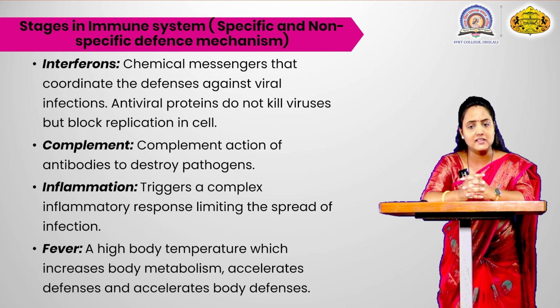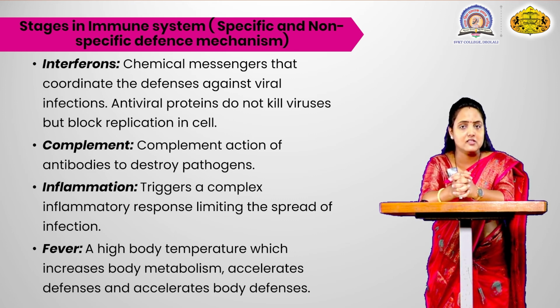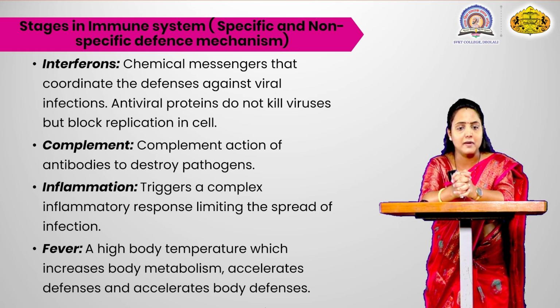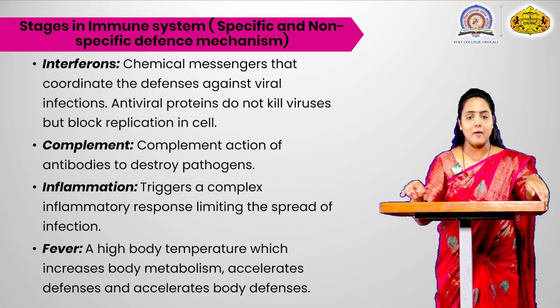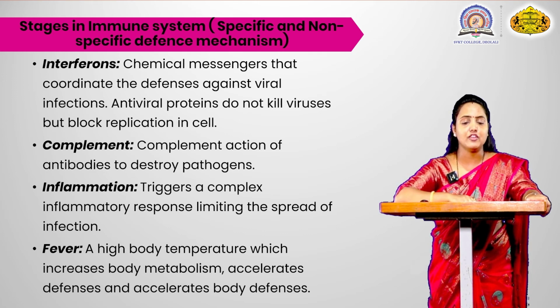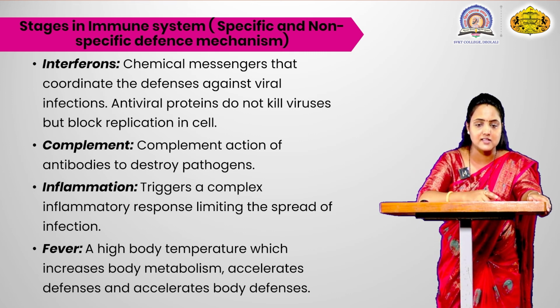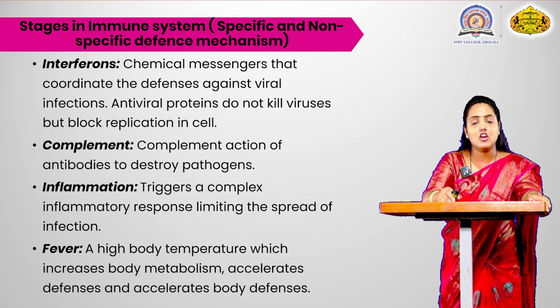Next is the complement system. Through the complement action, the antibodies are produced to destroy the pathogen. After that the inflammation is done. What is inflammation? It triggers a complex inflammatory response limiting the spread of a particular type of infection. And fever, when the body temperature increases. So it is a type of defense the body gives for the destruction of the pathogenic microorganisms.